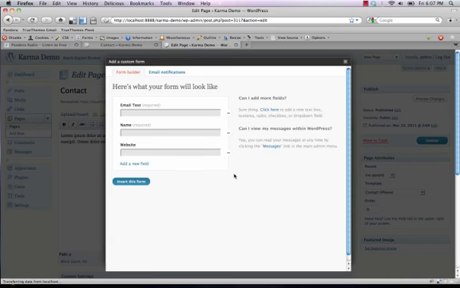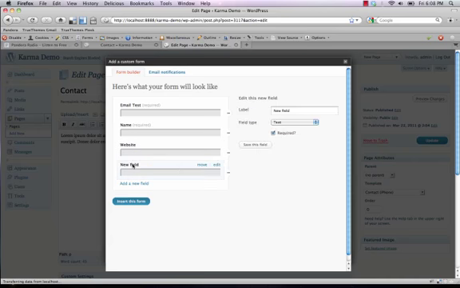And one of the questions was about how to create a select box that has a few different options. So we'll show you how to do that. You just simply click Add New Field and give your field a label, whatever you want it to say. Select a product or select your budget, whatever it's going to be. For the field type, you just want to choose drop down, and then this allows you to add your options.